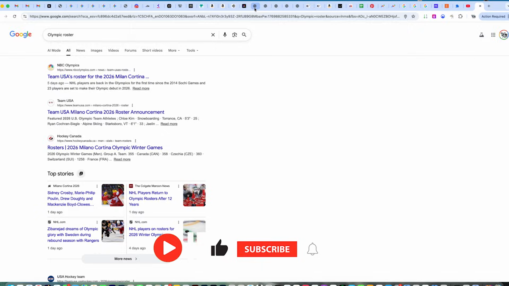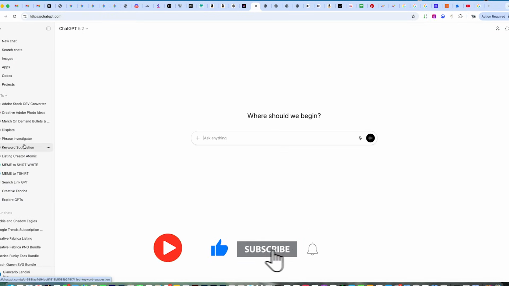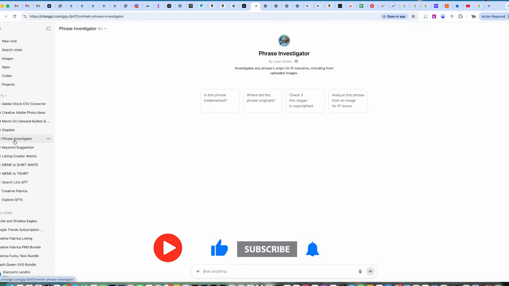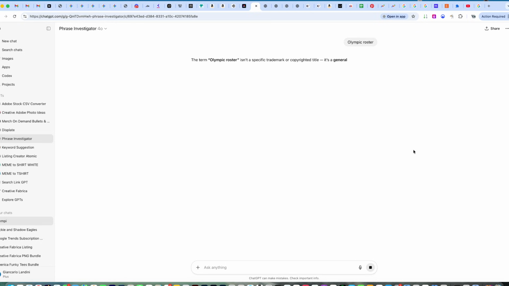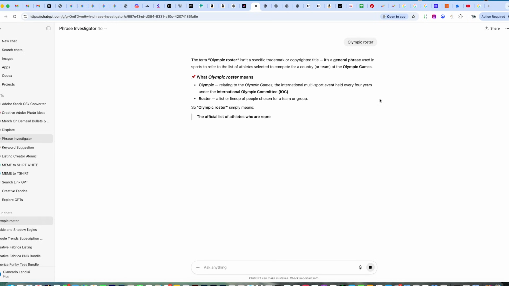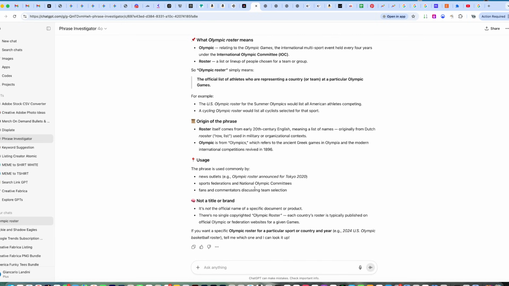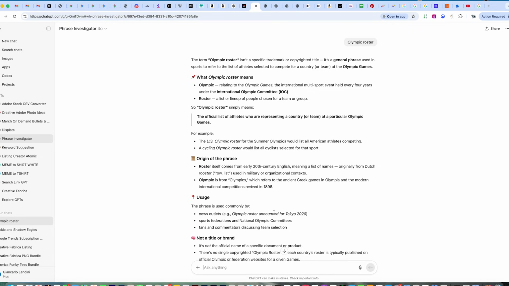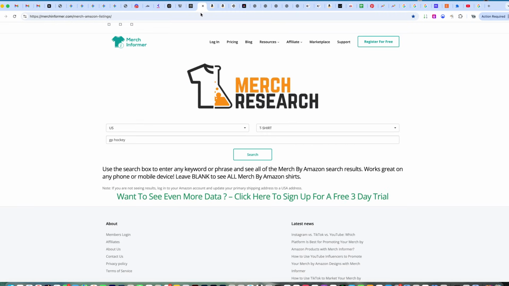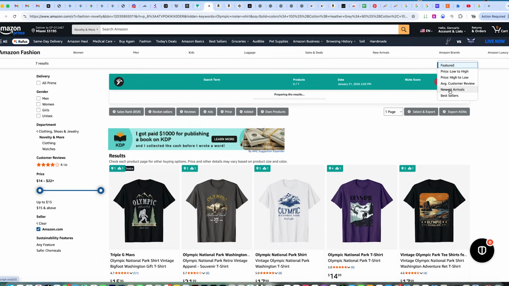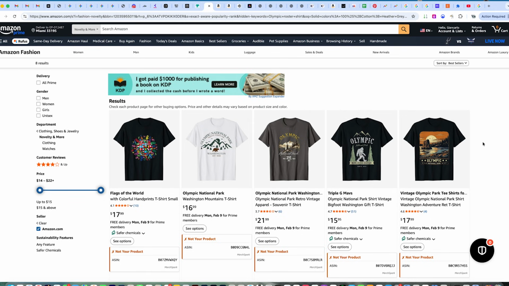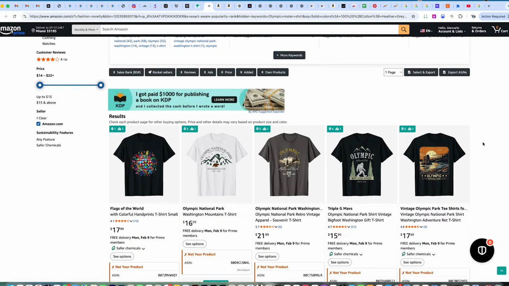I can also go to my own GPT I have here, the Phrase Investigator that Jose Quiles made. It's open, you can find it on the GPT store in ChatGPT. I'm gonna put in Olympic booster. Let's see what it brings. It isn't a specific trademark. I don't know. Let's see, find something here. There's a topic, Saints. You can try it.